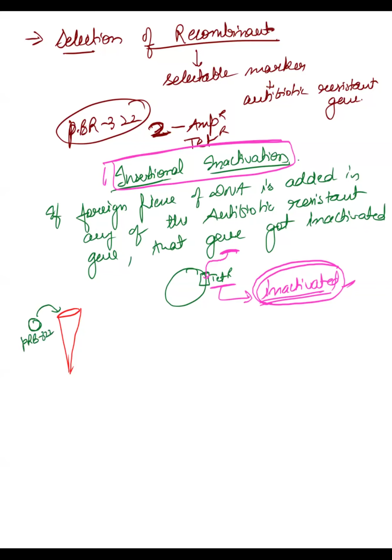With the vector you want to attach the foreign piece of DNA. So you have added the foreign DNA; vector is done, foreign DNA is done. And then you will add some restriction enzyme, because you want to make a cut also. Now which restriction enzyme will you add?